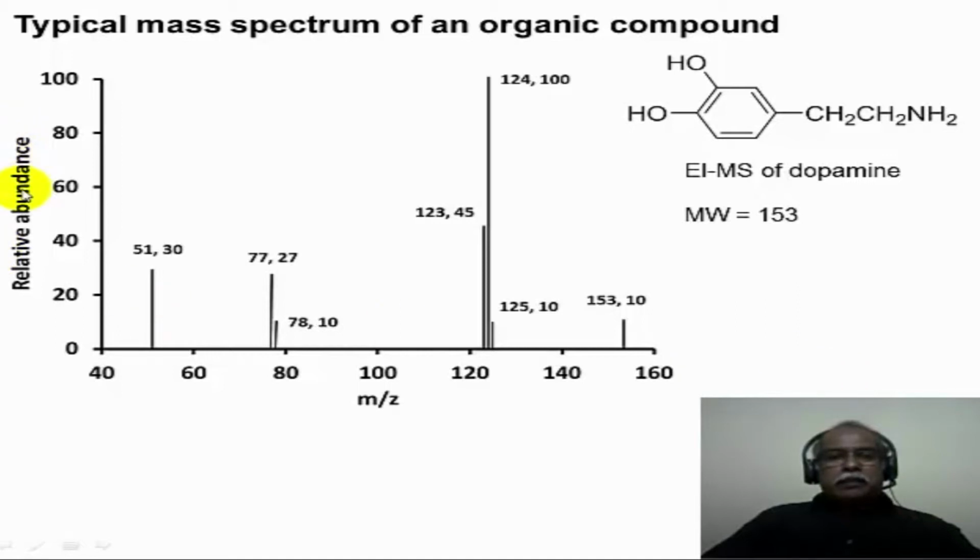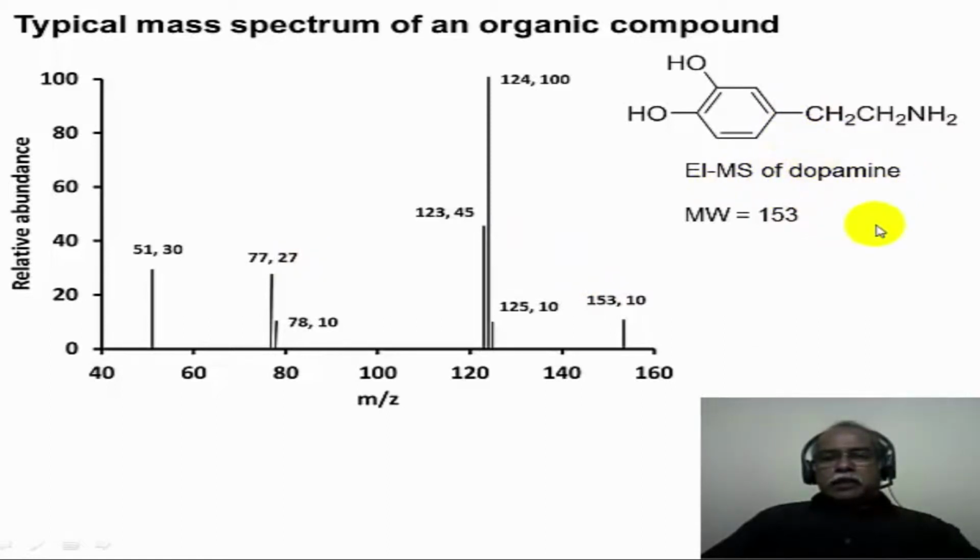The relative ion abundance is always expressed in percentage in terms of the most intense ion. In this particular case, the ion corresponding to a molecular weight of 124 corresponds to 100% abundance. With reference to that, all the ions are calibrated with their respective intensities. Now the 124 mass and 100% abundance is what is mentioned by these two numbers, with each of these peaks that are mentioned here.